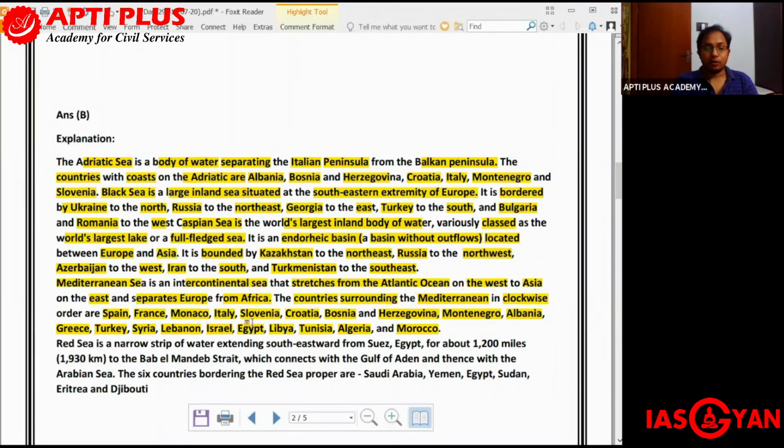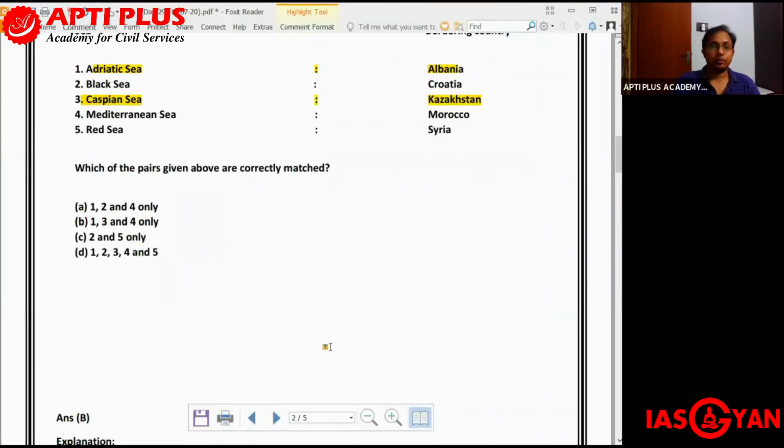So Spain, France, Monaco, Italy, Slovenia, Croatia, Bosnia and Herzegovina, Montenegro, Albania, Greece, Turkey, all these are present on the European side. Syria, Lebanon, and Israel are present in West Asia. Then we have Egypt, Libya, Tunisia, Algeria, and Morocco, which are present in Africa. So if you look at the mapping done for the Mediterranean Sea, is Morocco present? Yes, Morocco is also present.